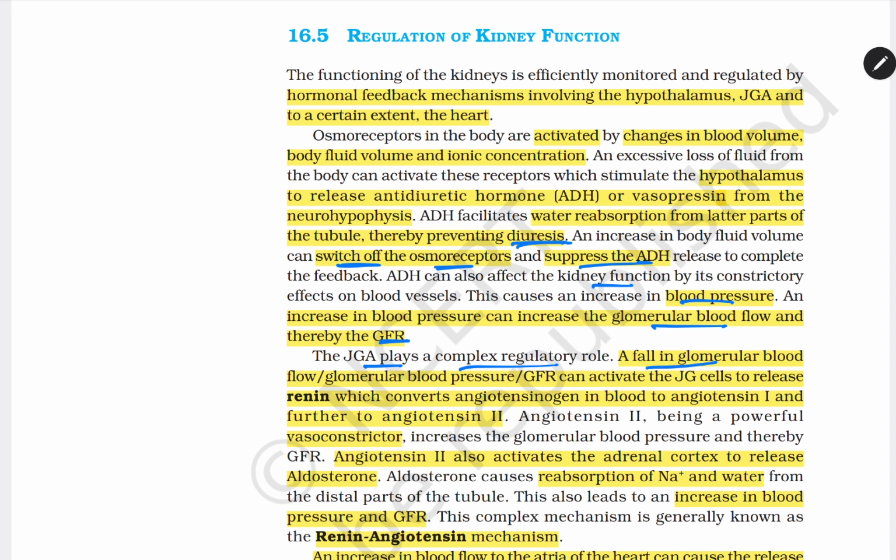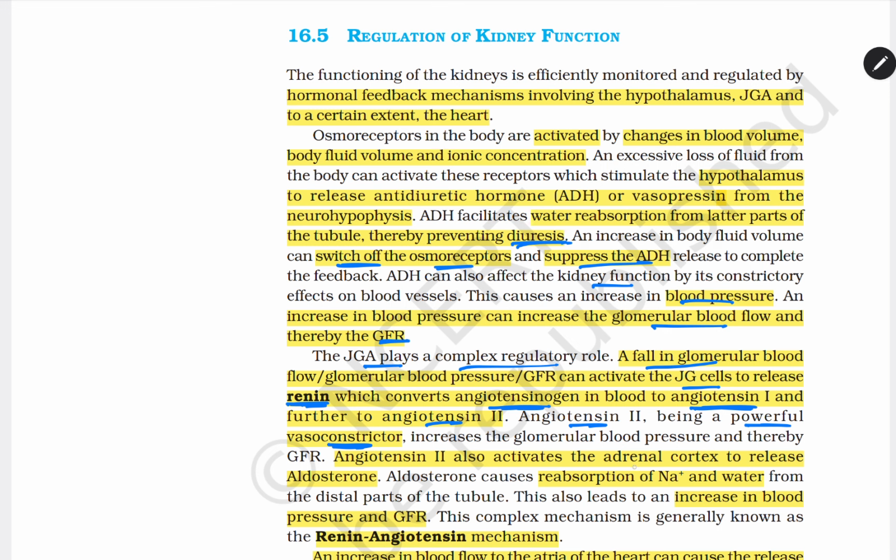A fall in GFR, a fall in glomerular blood flow or glomerular blood pressure, activates the JG cells to release renin. It converts angiotensinogen in the blood to angiotensin 1. Angiotensinogen is a protein. When it comes in contact with renin, it converts to angiotensin 1 and then 2. It is a powerful vasoconstrictor, a vessel constrictor, we can say simply. It increases the glomerular blood pressure and thereby GFR.